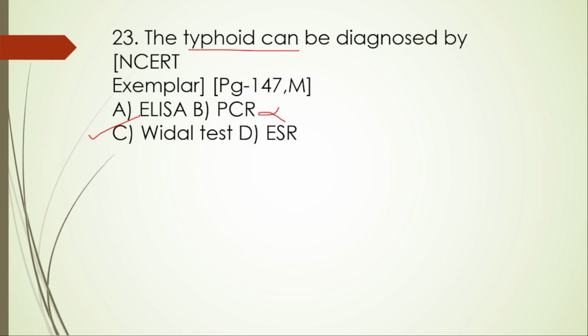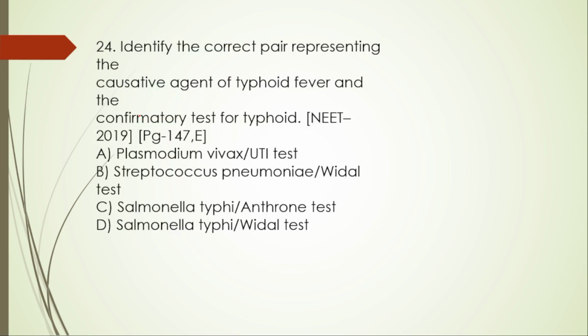Okay, now next, 24th one. Identify the correct pair representing the causative agent of typhoid fever and the confirmatory test for typhoid. So here Plasmodium vivax, no, this is for malaria.